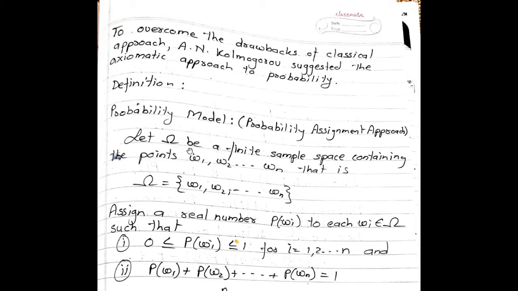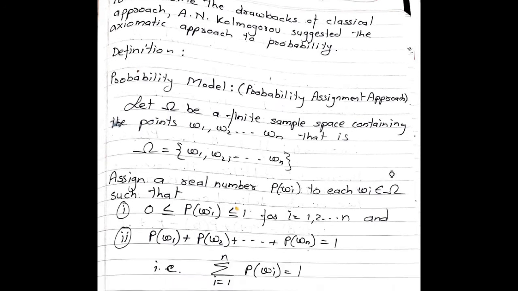Let omega be a finite sample space containing the points omega 1, omega 2 up to omega n, that is omega is equal to {omega 1, omega 2, up to omega n}. Assign a real number P of omega i to each omega i belonging to the sample space omega such that first condition, 0 is less than or equal to probability of omega i is less than or equal to 1 for i equal to 1 to n, and second condition, probability of omega 1 plus probability of omega 2 plus up to probability of omega n, the sum of all probabilities, must be equal to 1.